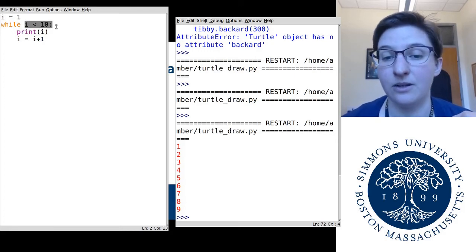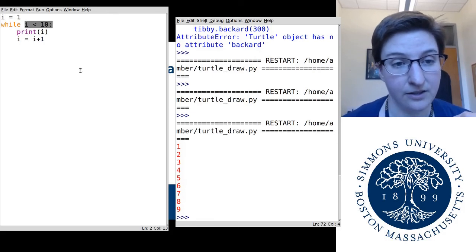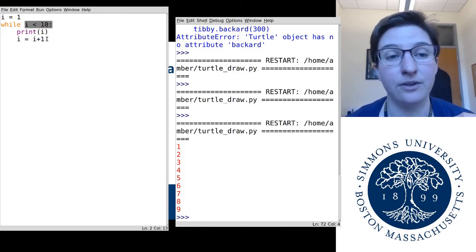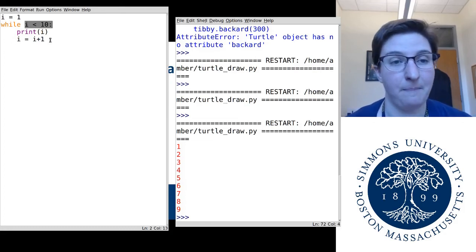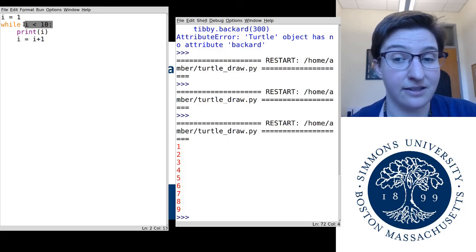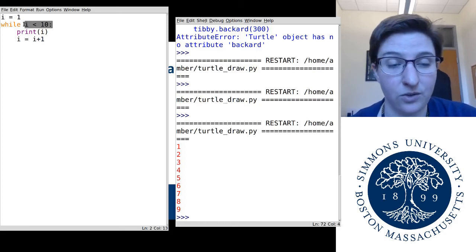So at some point, we get to I equals 9, right? I is 9, so we say while 9 is less than 10, that is true. We go in the loop, we print 9, and then I equals 9 plus 1, so I becomes 10. We go back to the top of the loop, and we say while 10 is less than 10. Well, hold on a second, 10 is not less than 10. 10 is equal to 10, but it's not less than 10. So now that that statement is no longer true, the loop stops. And we say, all right, we're done.